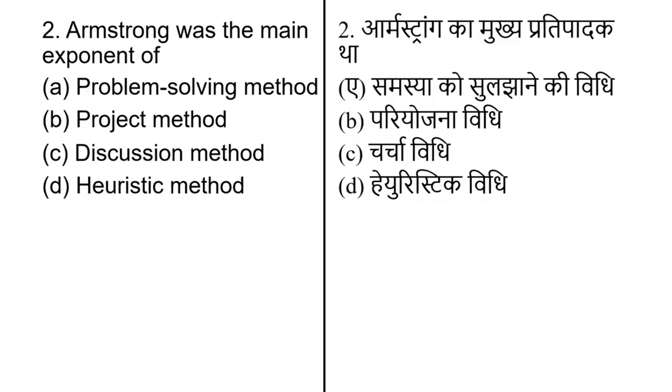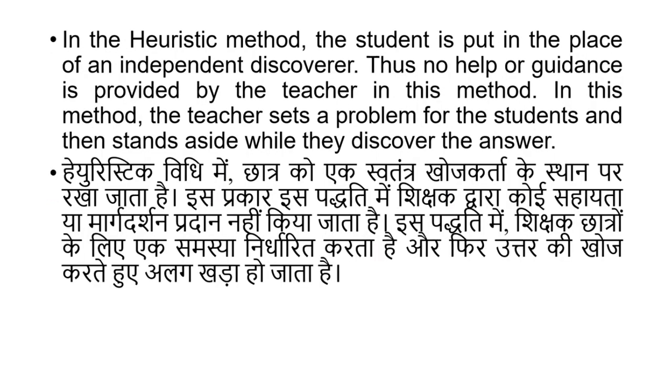Armstrong was the main exponent of, and options are problem solving method, project method, discussion method, heuristic method. The correct answer for this question is option number D, heuristic method. In the heuristic method, the student is put in the place of an independent discoverer. Thus, no help or guidance is provided by the teacher in this method. In this method, the teacher sets the problem to students and then stands aside while they discover the answer.